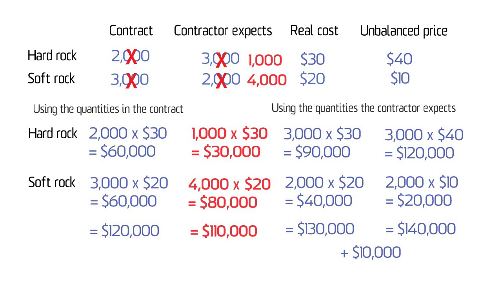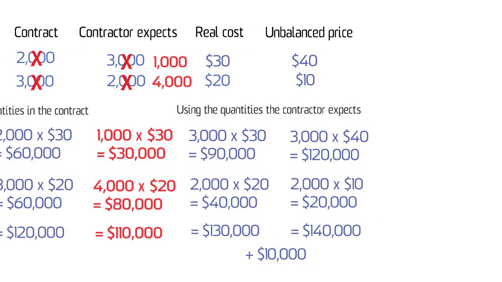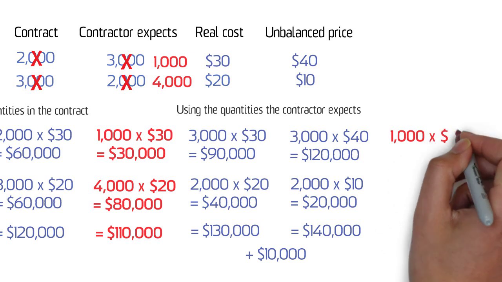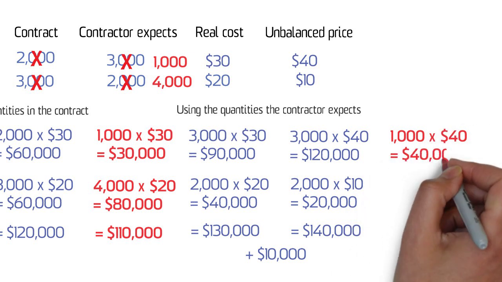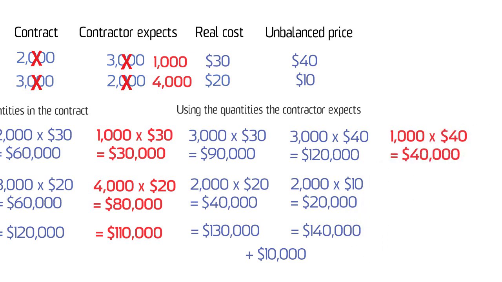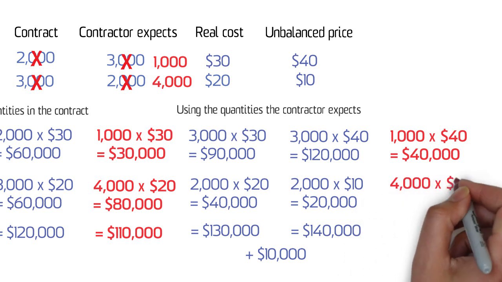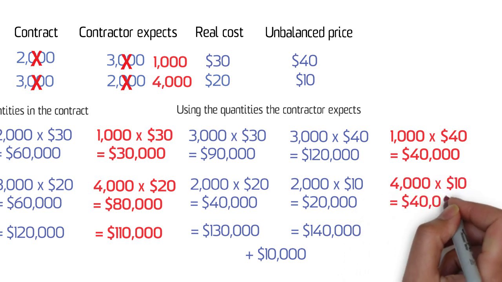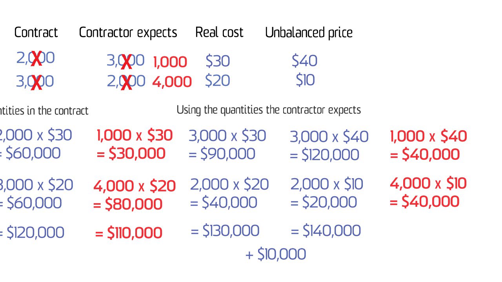Using the unbalanced rate for hard rock gives 1,000 times $40, which equals $40,000, and for soft rock 4,000 times $10, which equals $40,000. These two added together equals $80,000. So the contractor in this case would be losing an extra $30,000.